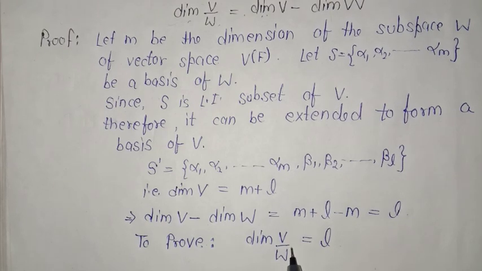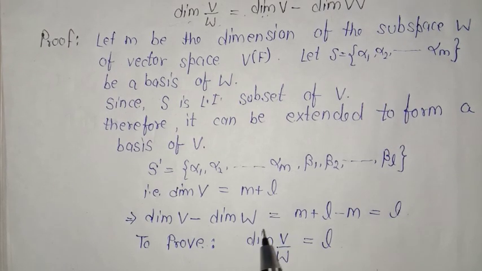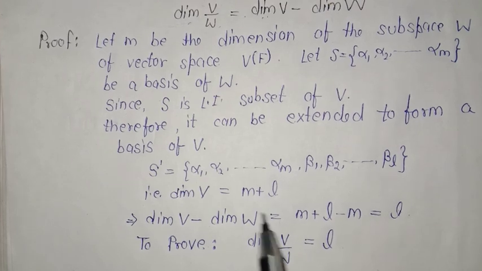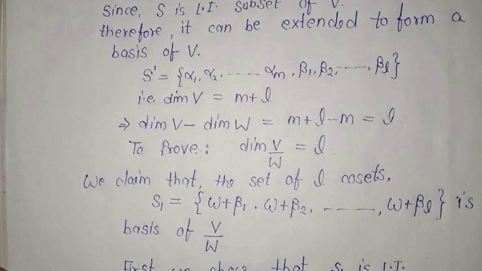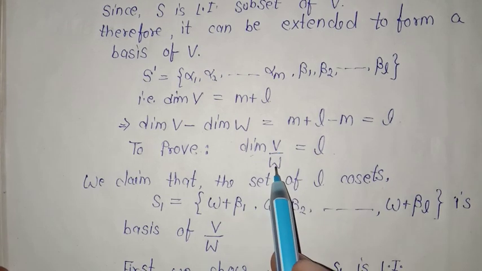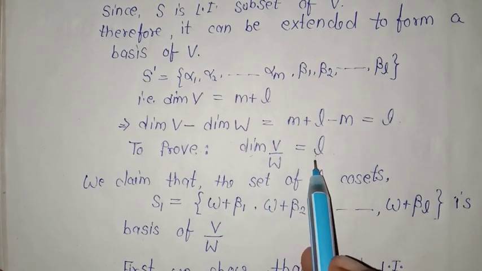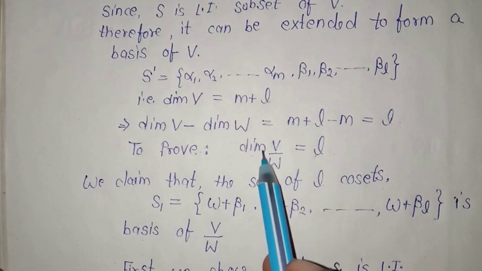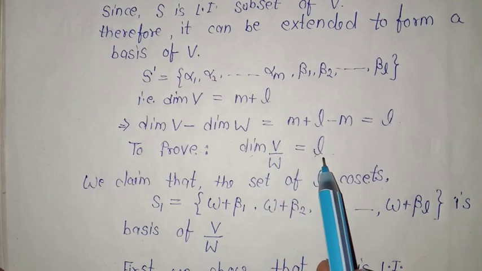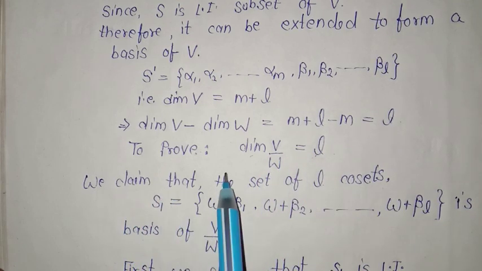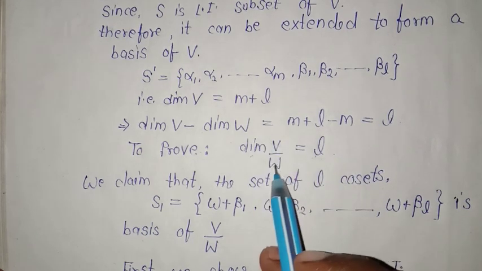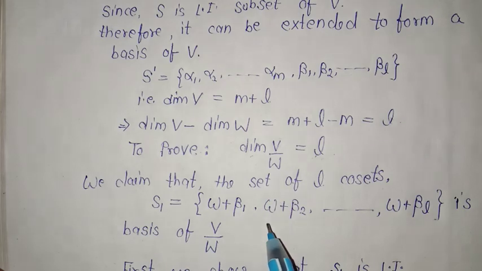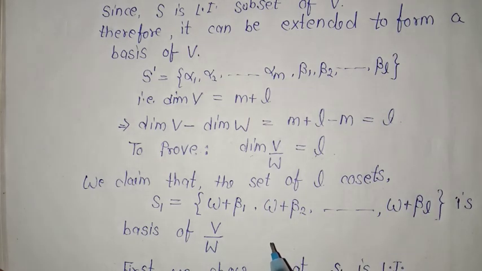If we show this, then we can say that the dimension of V by W is equal to dimension of V minus dimension of W. In order to prove that the dimension of V by W is L, we need to take a basis of V by W such that it contains L number of elements. So what type of elements will be in the basis of V by W? As we have seen in the definition, they will be in the form of cosets.